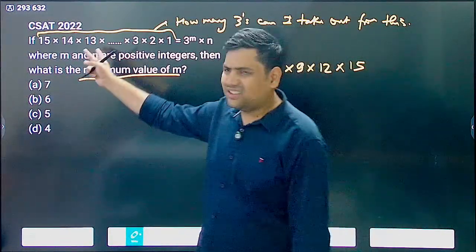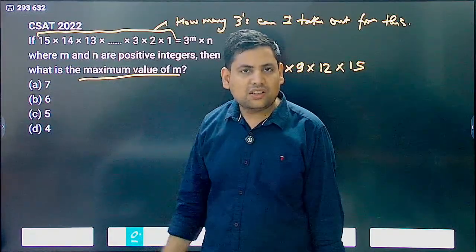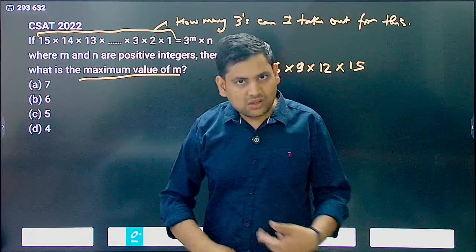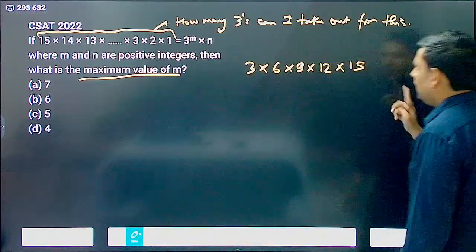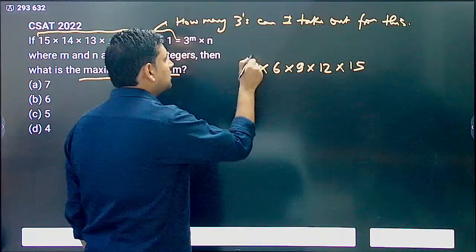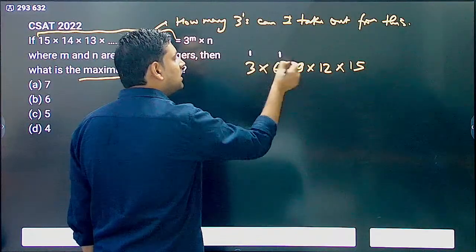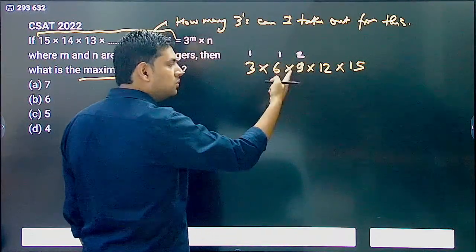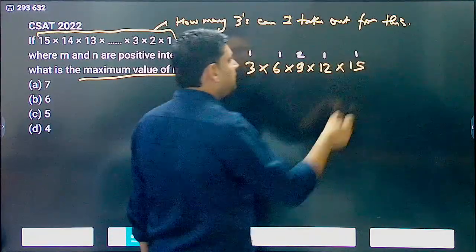For example, 13. Does 13 have any 3? Does 14 have any 3? No. They are not even multiples of 3. So in this only I have to look. Now, how many 3's? Here, of course, 1. Then in 6 also 1. But in 9 I get 2 3's. In 12 I get 1. In 15 also I get 1.